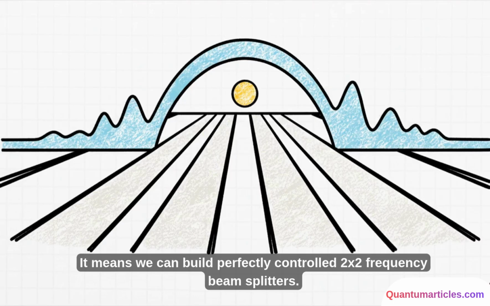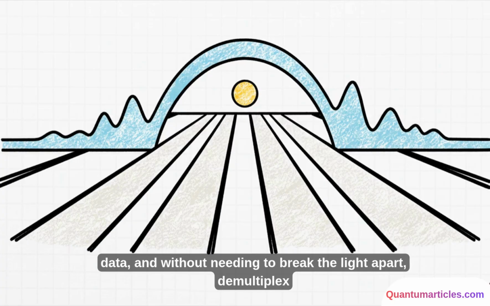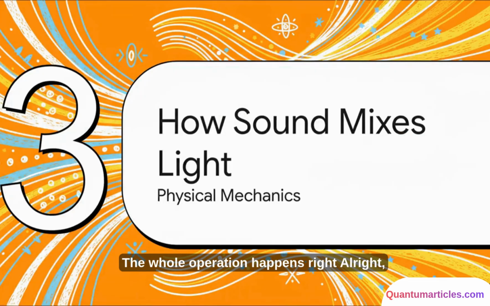It means we can build perfectly controlled 2x2 frequency beam splitters. We can safely move quantum info between our highway lanes without losing data, and without needing to break the light apart, demultiplex it bin by bin, and stitch it all back together. The whole operation happens right there on the highway. All right, Section 3, how sound mixes light.